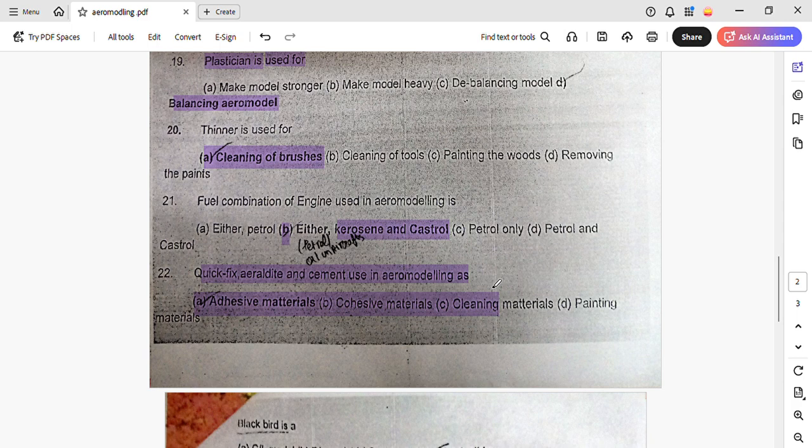Quick fix, araldite and cement used in aero modeling are adhesive materials. Basically, adhesive materials are used to stick things together. So quick fix, araldite, cement, all of these used for aero modeling are adhesive materials. Pretty good question, this could come in your exam.